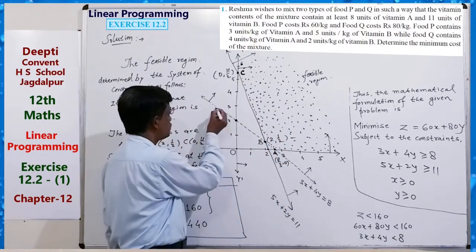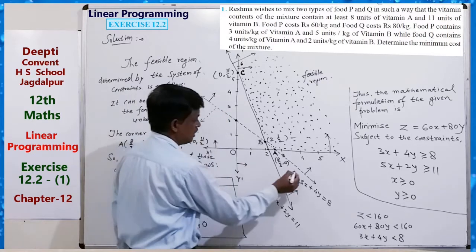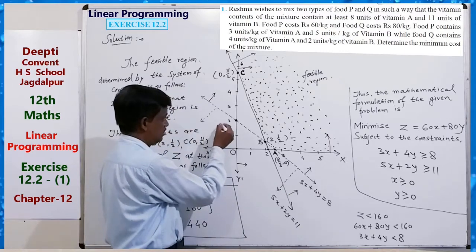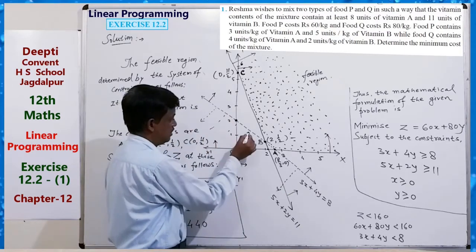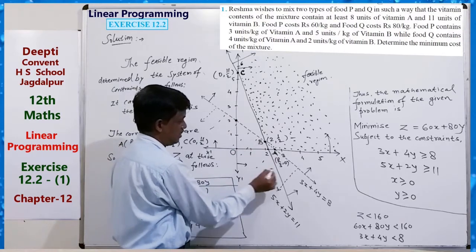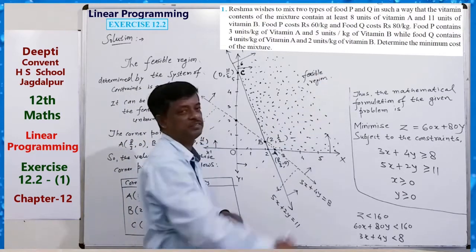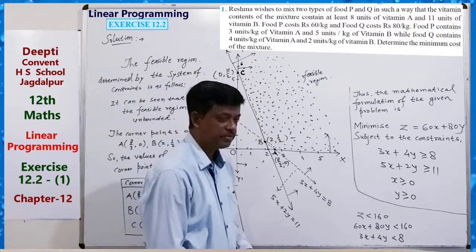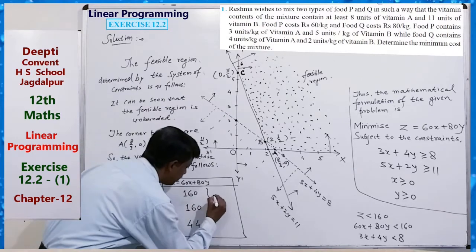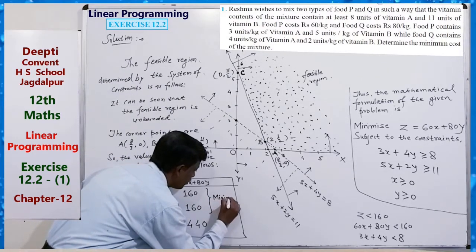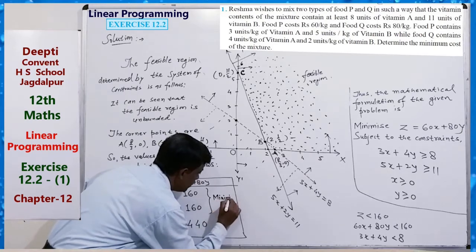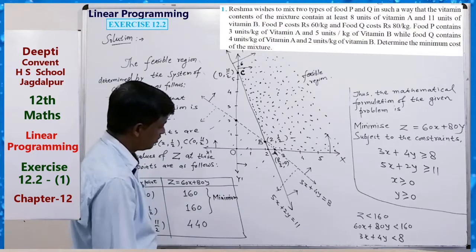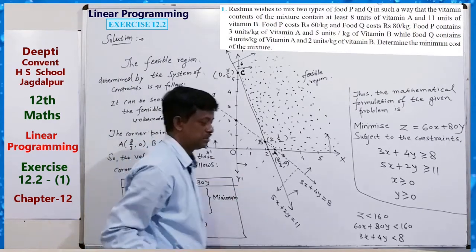So its solution will be on this side. That is no common point with the feasible region. So this is the minimum value.